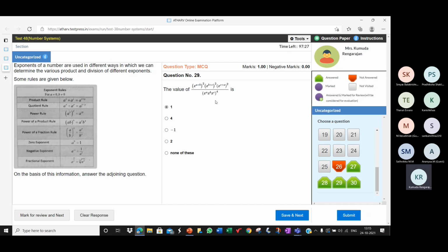How many of you did not get this one? Question number 29. You want me to do it? I have got it. I have got the correct answer, the same as what you have done. Okay. Anybody who did not get the answer for this one? Let me do it now.